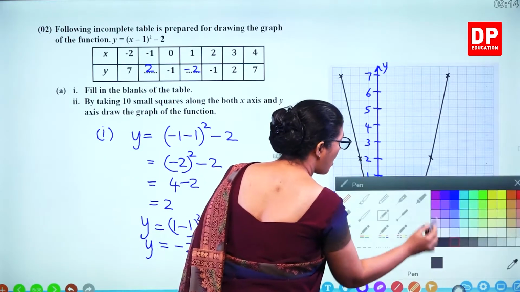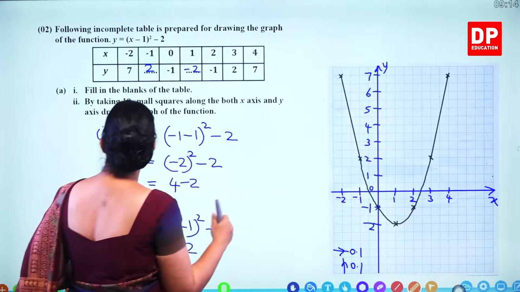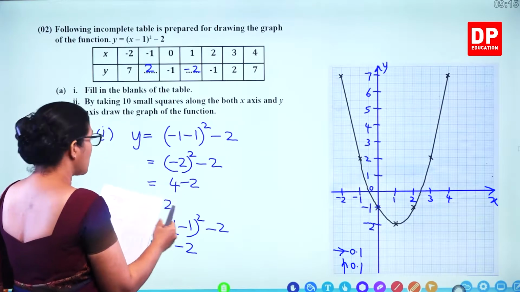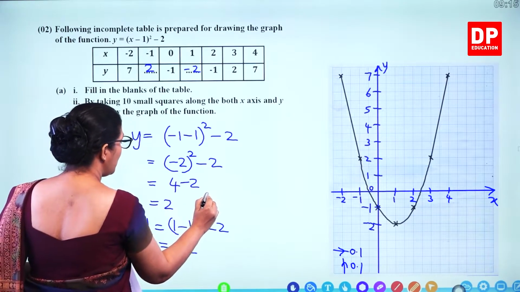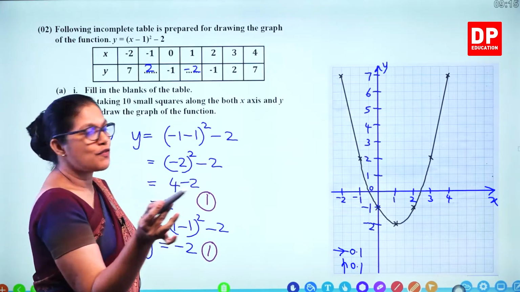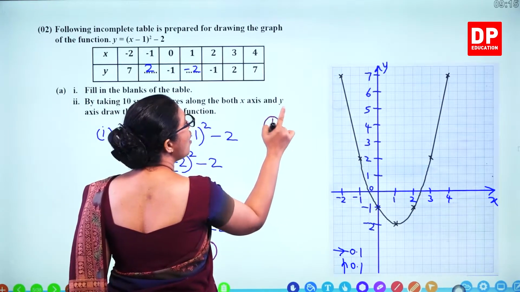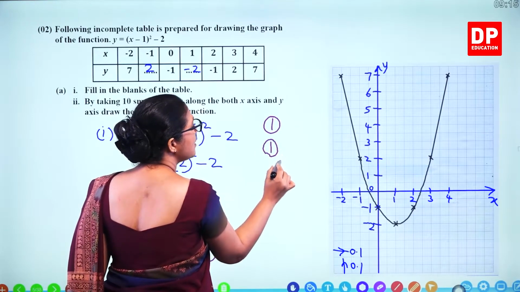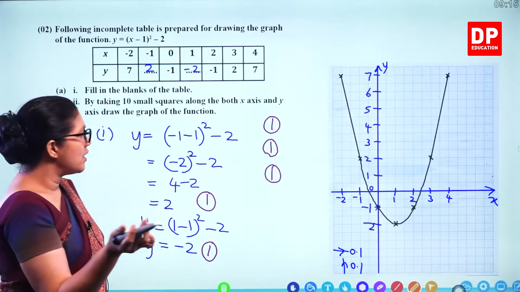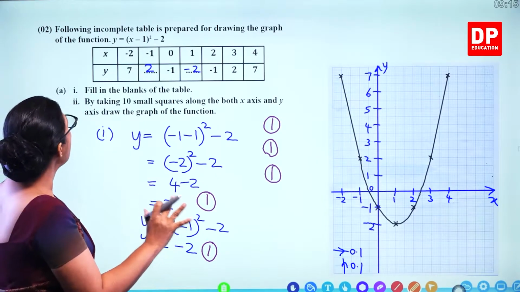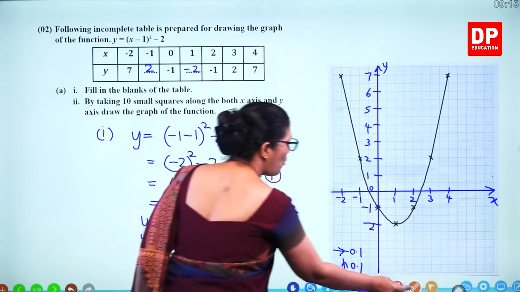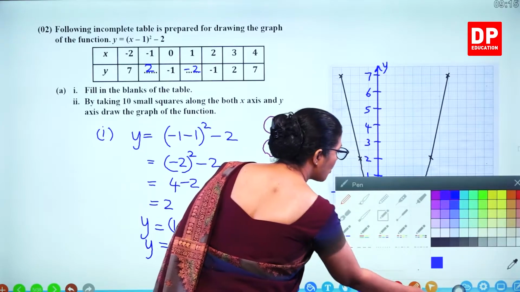So, how many marks for these 2 steps? So, you get 2 marks for finding these 2 values, 1 mark here, 1 mark, and always you know 3 marks for the graph. 1 mark for the scale, 1 mark for marking the points and smoothly connecting the graph, 1 mark. So, altogether 3 plus 2, 5 marks for part A, 1 and 2. So, now we will use the graph to answer the other questions.